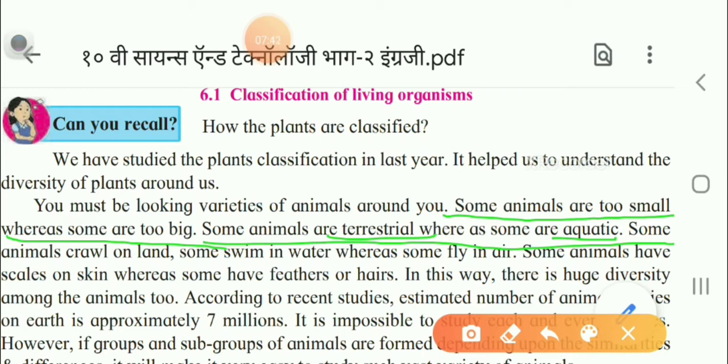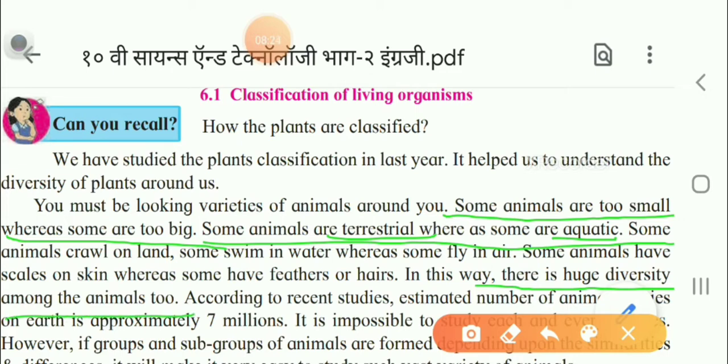Now, some animals crawl on the land, while some animals swim in the water, like fish, you know. Some animals or some organisms fly in the air. Some animals have scales on the skin, for example, snakes. Some animals have feathers or hair. So this way we can see a huge variety, a huge diversity among the animals.